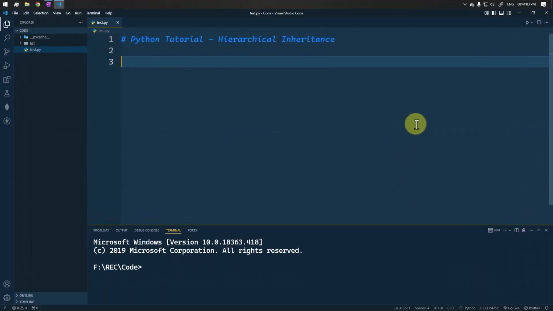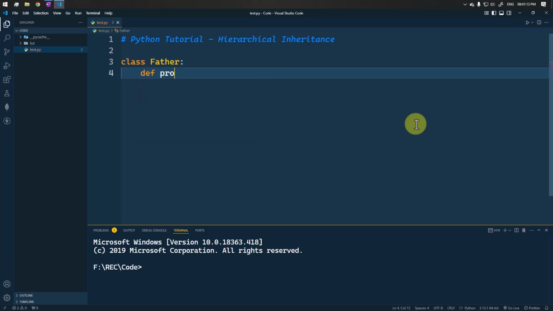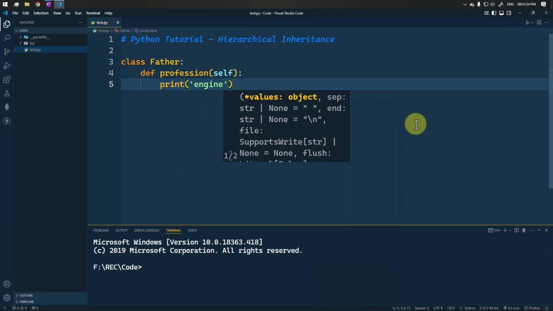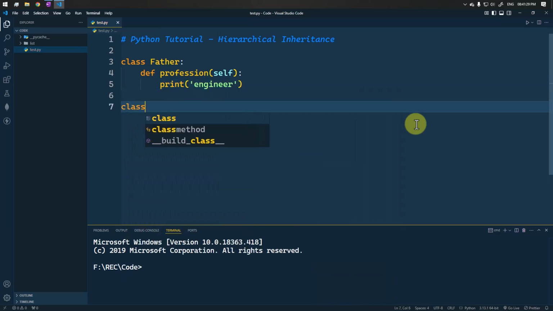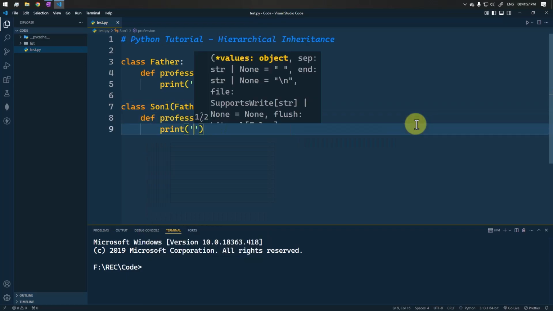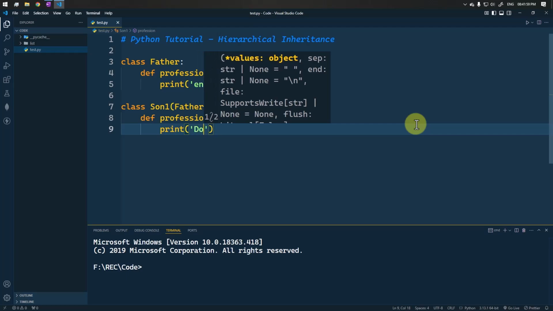For example, suppose we have a parent class Father. Inside that we have the method profession. The father's profession is engineer. Now we have multiple child classes. So we have Son1, which inherits from the Father class, and here also we have the method profession. The son has the profession as a doctor.